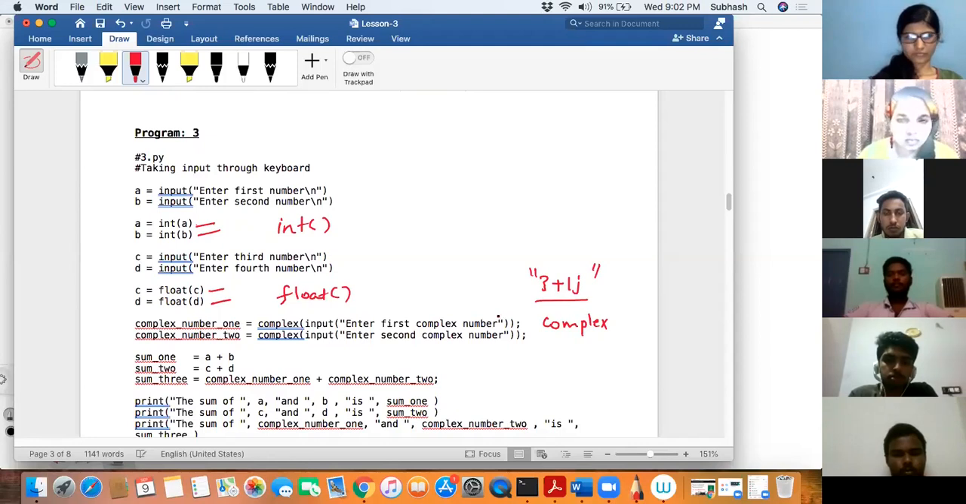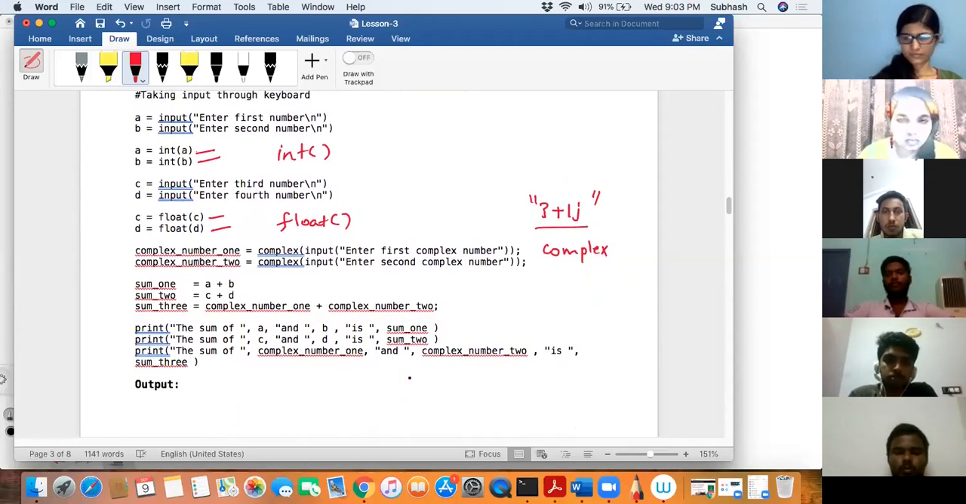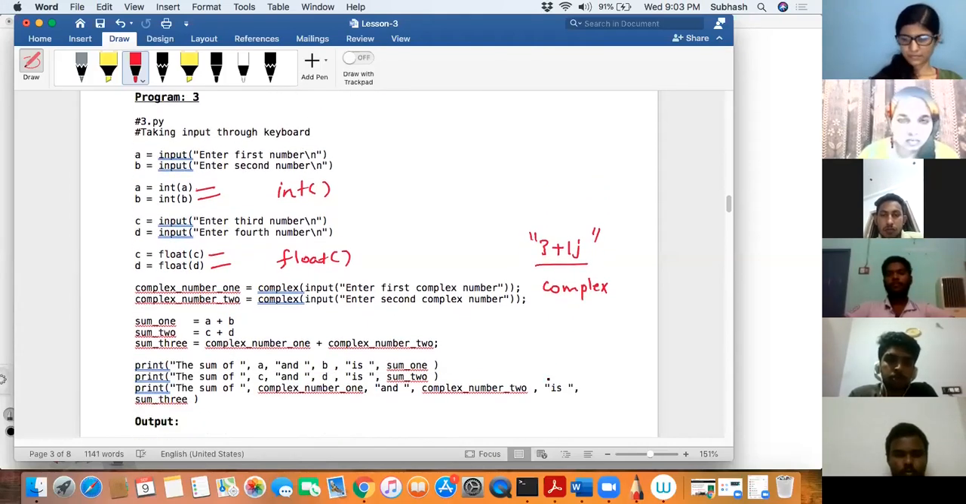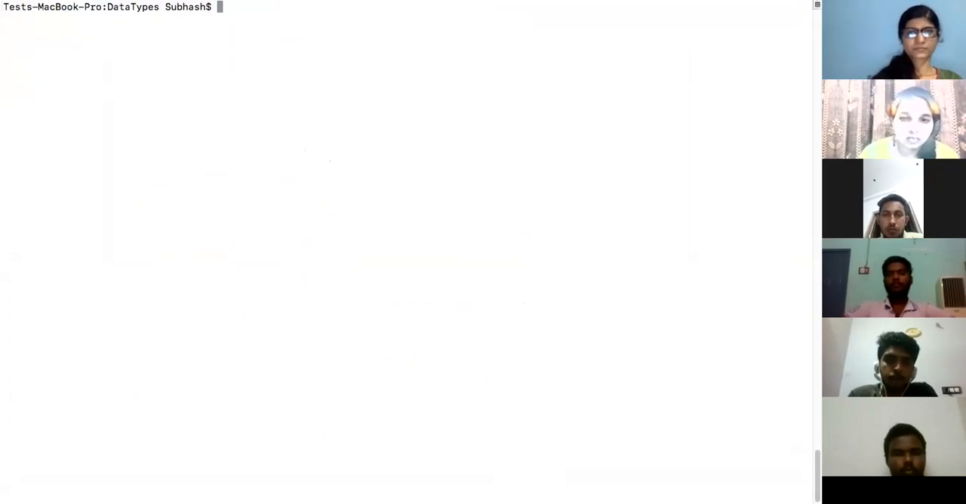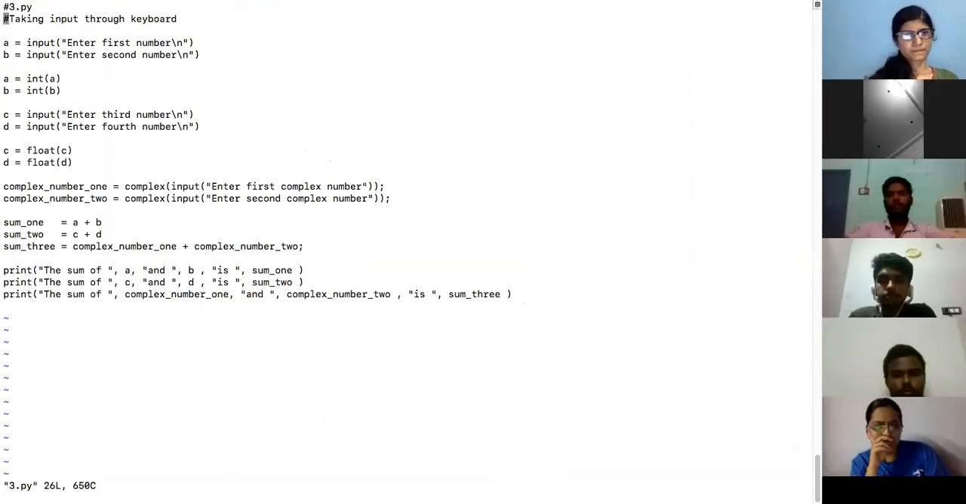Is that okay? I'll show you this practically. Then you can add all these three and you'll get the desired output. Shall I show this program to you practically? What is the program number? It is program number 3. vi 3.py. Is this the one? Yes, first one.